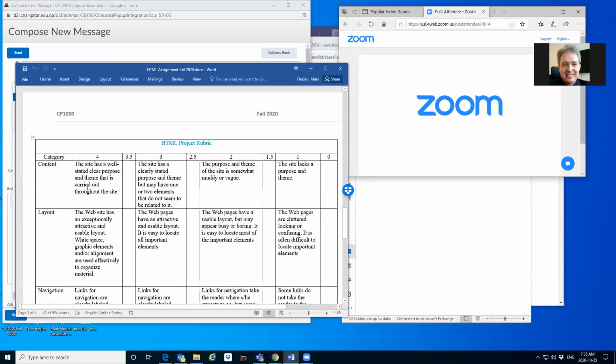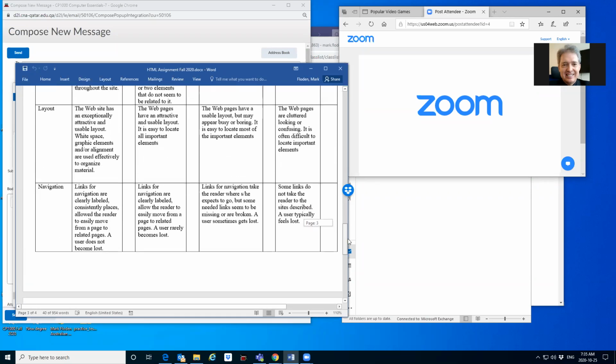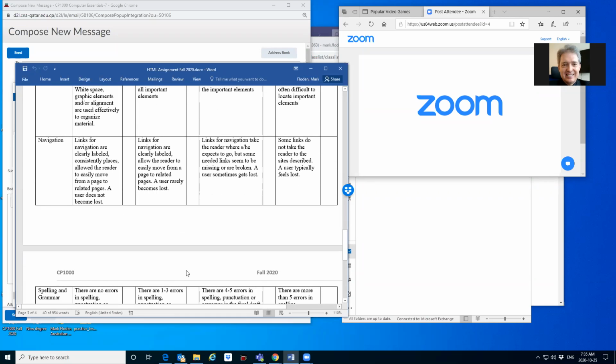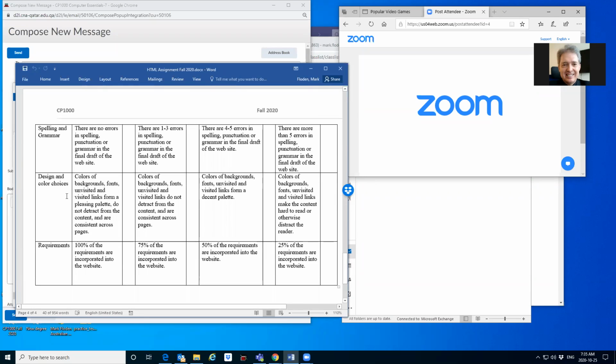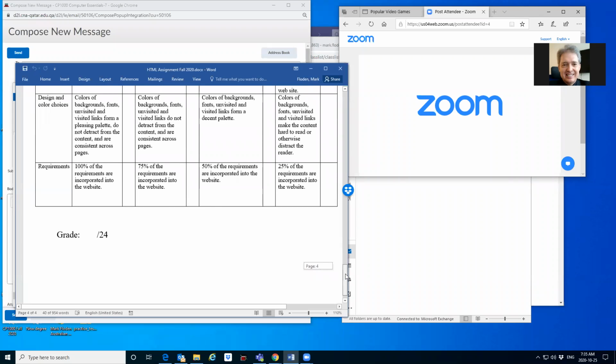So you should have a theme for your website. Your website should be attractive. There should be links. Okay, there shouldn't be errors. Color. So this means here about design and color choices. That means that you must use CSS to style it, to give it some nice colors.